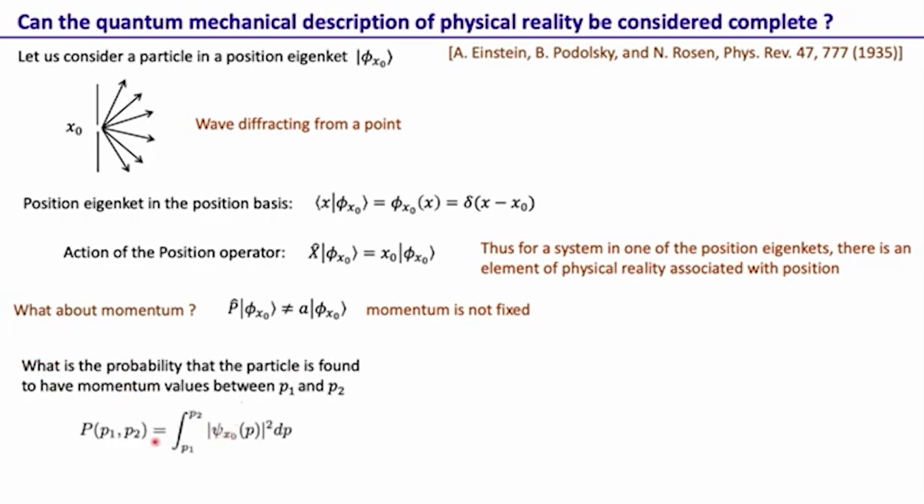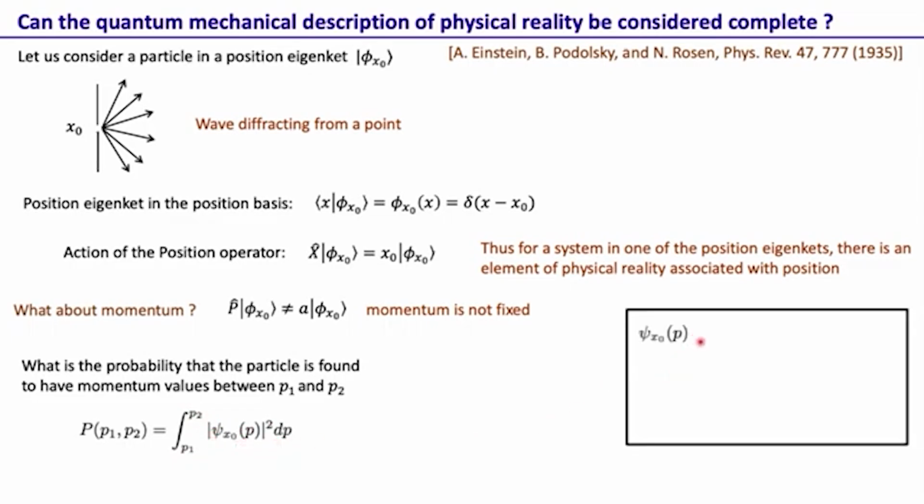And again, we can do the same math. The probability that the particle has momentum between p1 and p2 is just the momentum wave function mod square, that is the momentum probability density, integrated from p1 to p2. So what is psi x naught of p? Well, we can calculate it because we know the wave function in the position basis. Knowing the wave function in the position basis, we take the Fourier transform, and then we can get the wave function in the momentum basis.